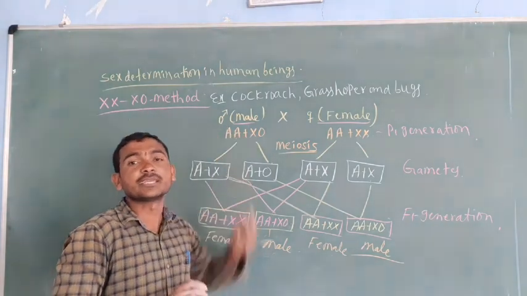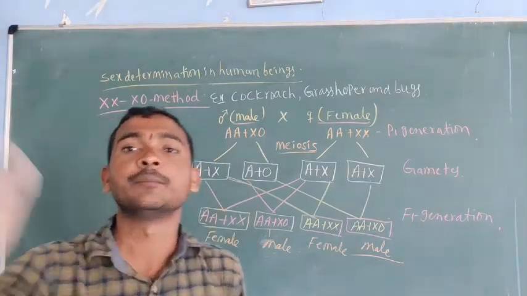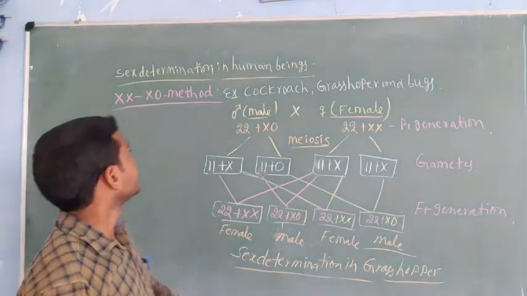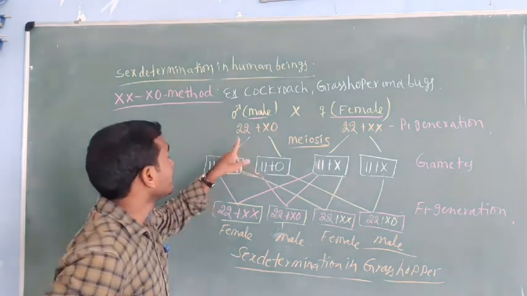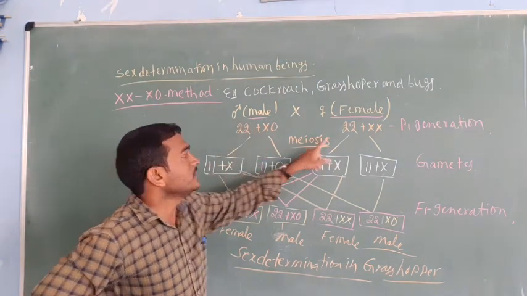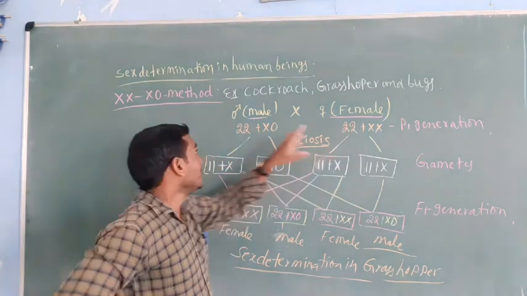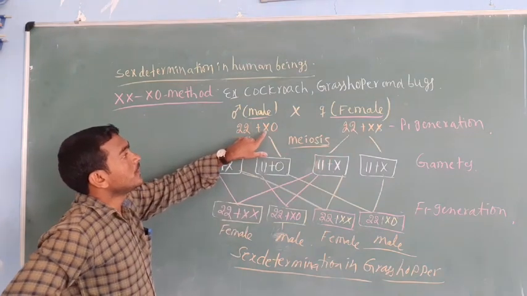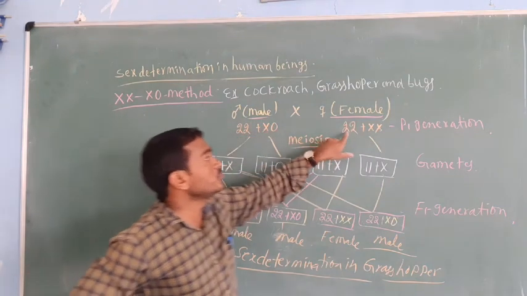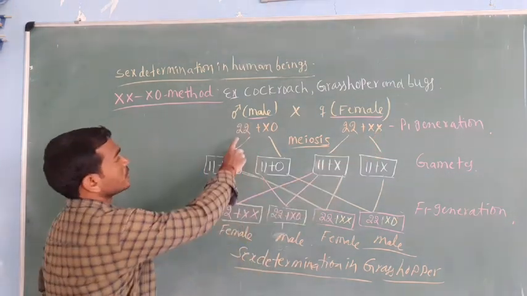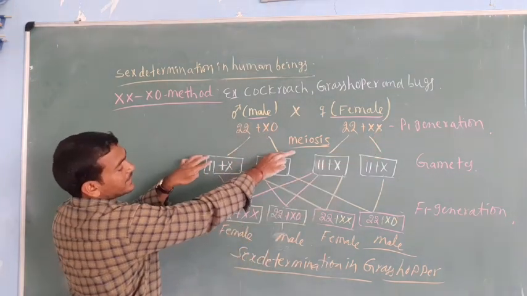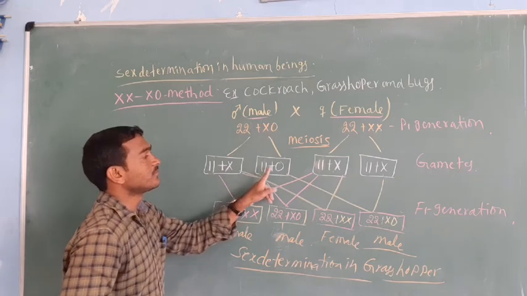Now we explain it through chromosome numbers. Sex determination in the grasshopper with numbers: the chromosome number is 23 in males and 24 in females. In the male, 22 is autosomes and 1 is allosome; in the female, 22 autosomes and XX allosomes. The male 22 plus X0 undergoes meiosis, giving gametes 11 plus X and 11 plus 0.